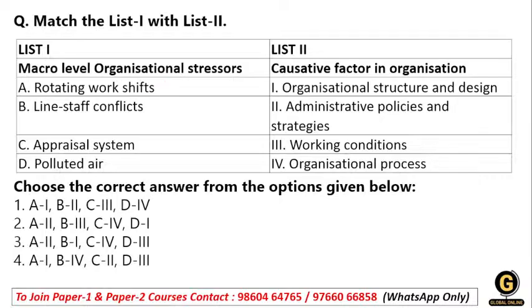We have a rotating work shift, a line staff conflict, an appraisal system and a polluted area. And in list 2: organization structure and design, administrative policy and strategies, the working condition, then organization process. So, students, first the question of the rotating work shift.